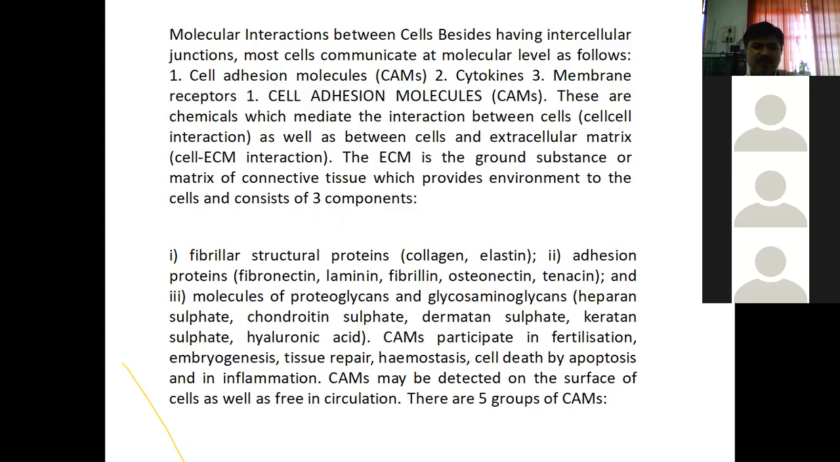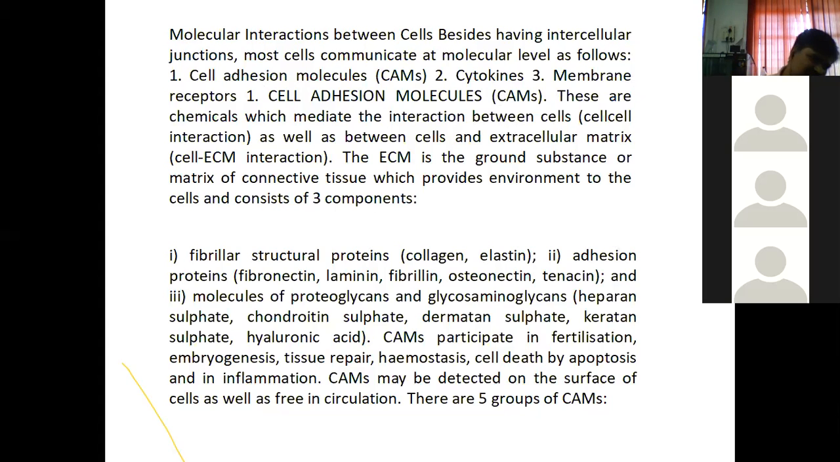Under cell adhesion molecules, there are different proteins and substances. We will see these one by one. These are important for us from the pathophysiology point of view. Remember it: cell adhesion molecules, CAMs. First one is cell adhesion molecules, then the second one is cytokines, and the third one is membrane receptors.